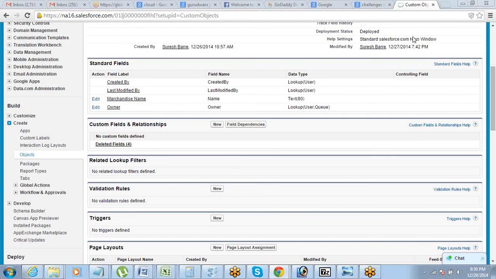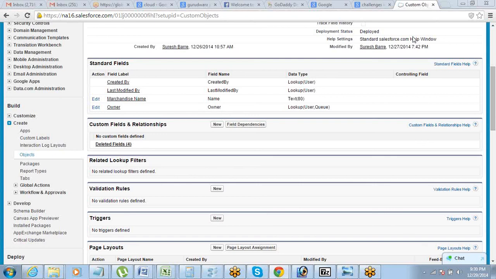Jeet, I have a question. While we're creating custom objects, we have the options In Development and Deployed. In Development is something which will not be available to the end users. Deployed is something which will be available to the end users for entering data. After building the application, can we also add some custom objects and mark them as deployed?